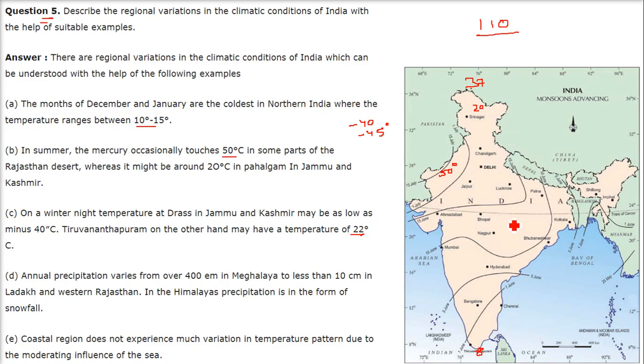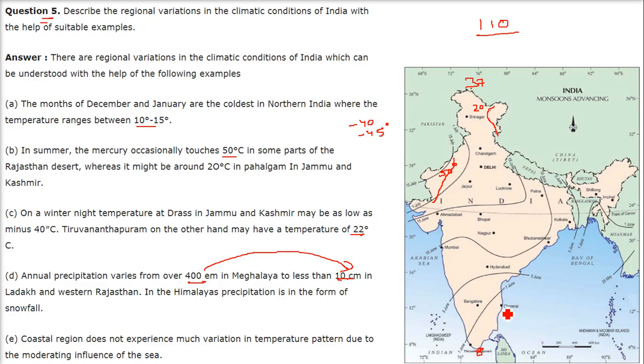We are not just talking about India, because India is just a region. It's land, it's water. If you think beyond India, this landmass has variations in the climatic conditions. When we talk about precipitation or rain, it varies from over 400 centimeters here in Meghalaya to less than 10 centimeters in the cold desert, which is the Ladakh region, and western Rajasthan. Less than 10 centimeters. Can you imagine? 400 centimeters here and less than 10 centimeters here.